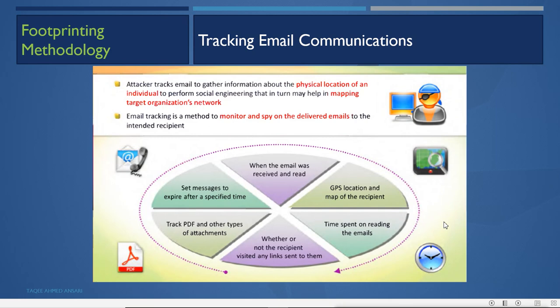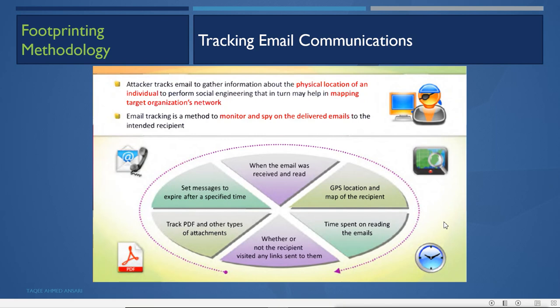So, when the email was received and read, the GPS location and map of the recipient, the time spent reading the mail, whether or not the recipient visited any links sent to them, tracking the PDFs and other types of attachments, and setting messages to expire after a specified time. So what does the hacker want to do? It wants to track the email communication of the target so that it can see how long it is taking to see the mail, whether it is received or read, and when it is received and read.